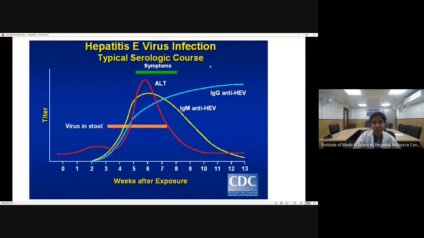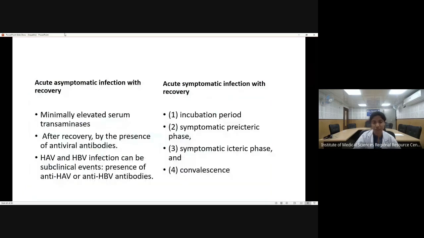So when we look into the serology, like hepatitis A, because it is enterically transmitted, the virus can be detected in stool. And like any virus, the IgM will be the first one to be detected, and then it comes to the baseline. And during the convalescence phase, the IgG type antibody will come and it will give lifelong immunity.